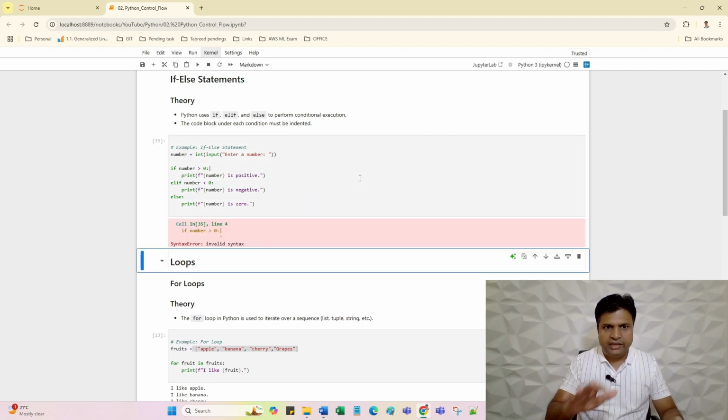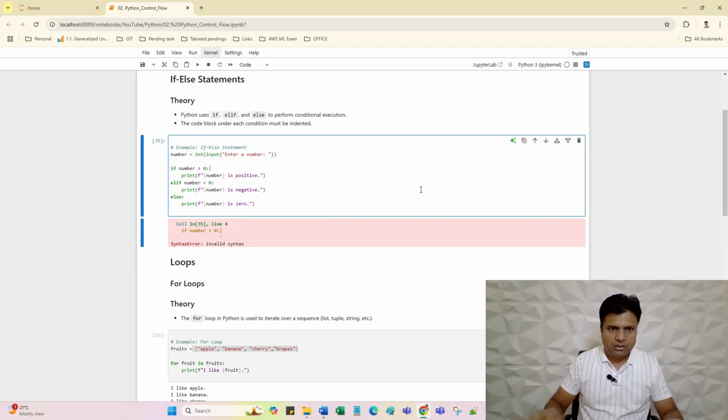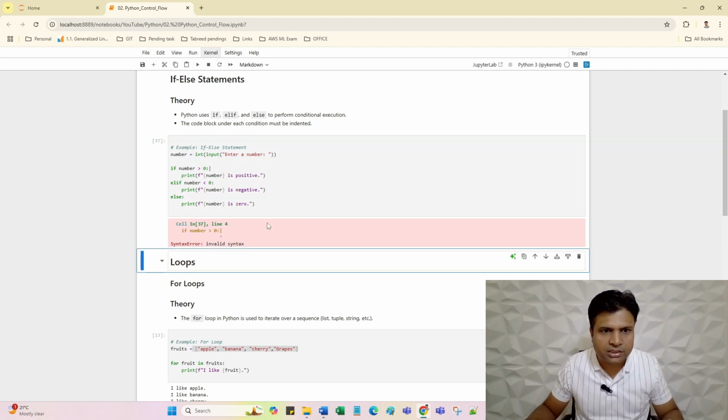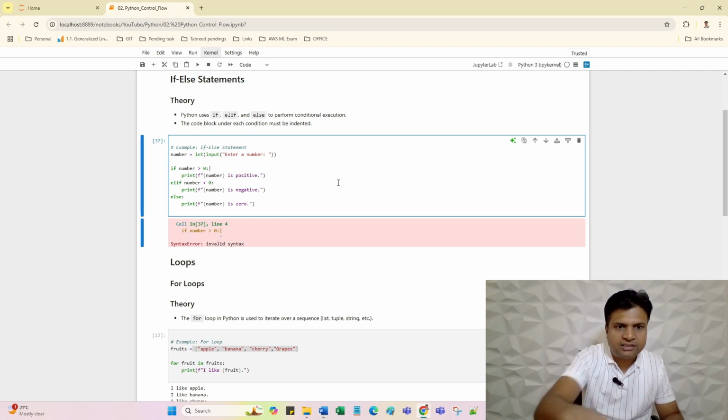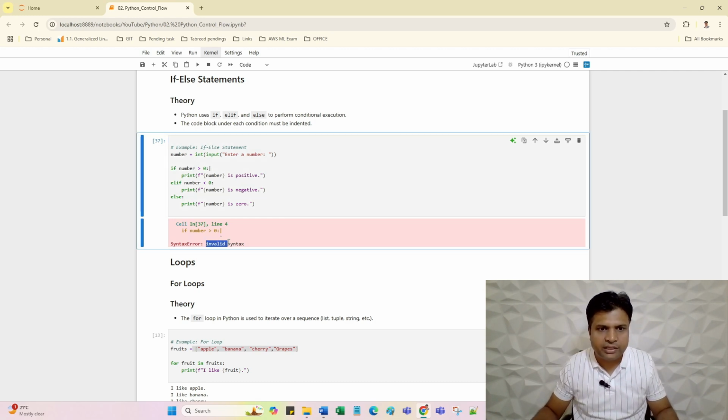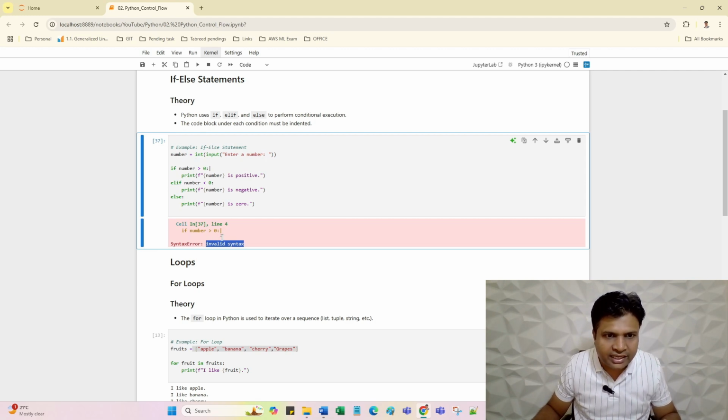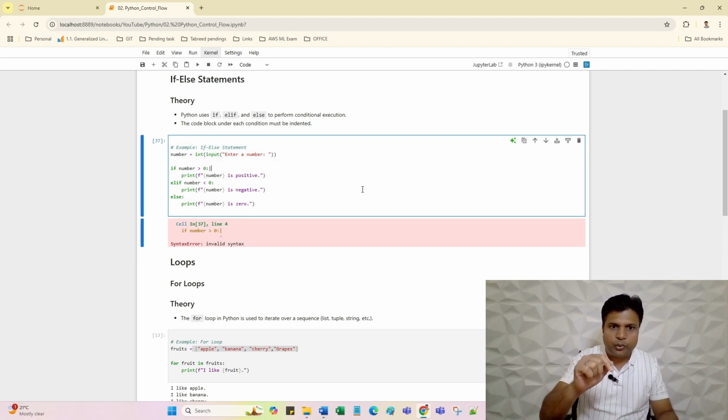Just shift enter, shift enter. Something is wrong. I will just remove this keyword because this is a syntax error in Python. Invalid syntax. See, Python is very smart. Python lets us know invalid syntax with an arrow at this particular place, and you can see by mistake I put a pipe here. Just remove this pipe, shift enter.